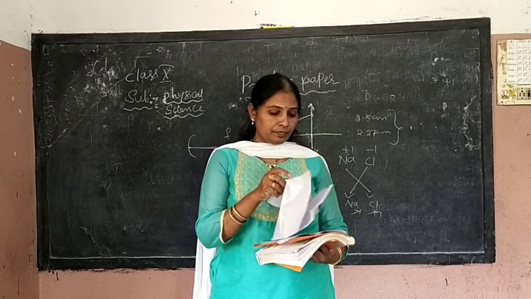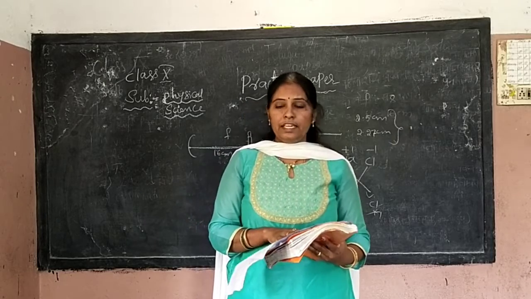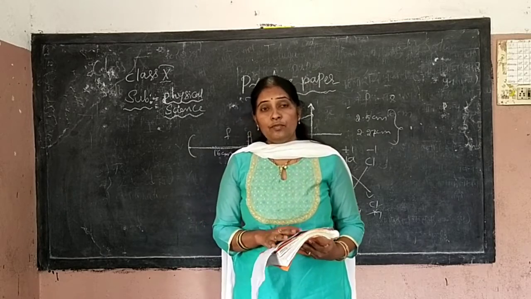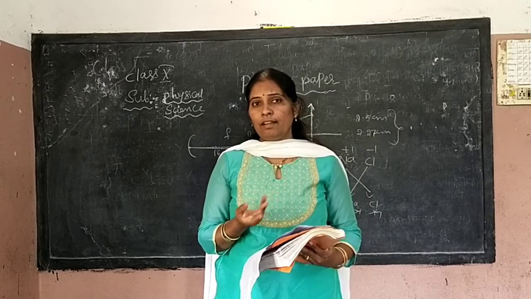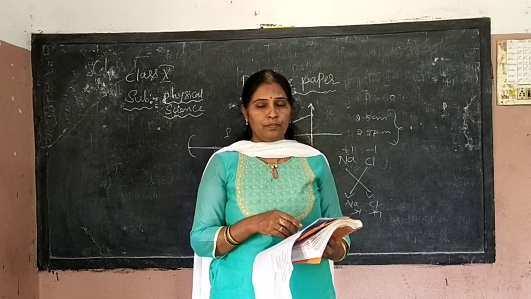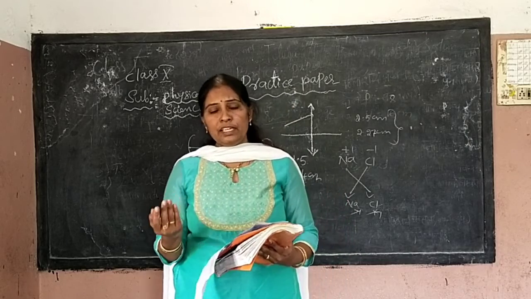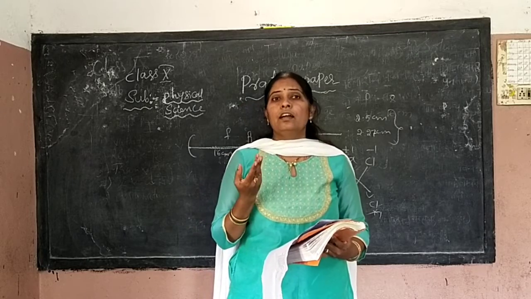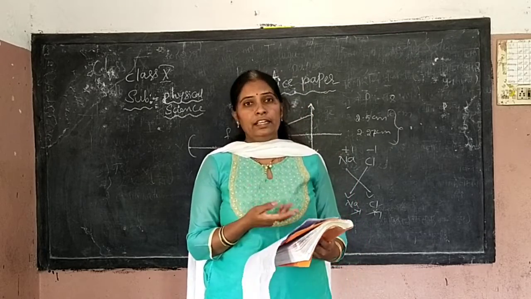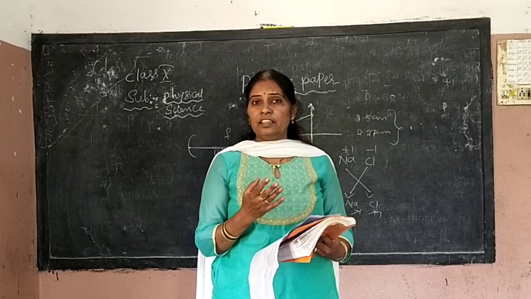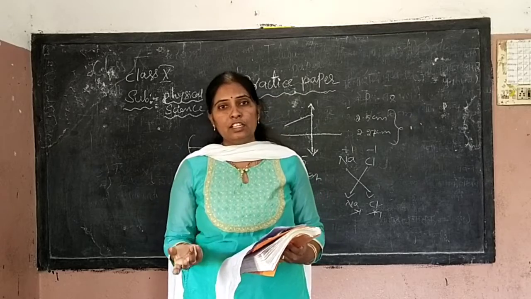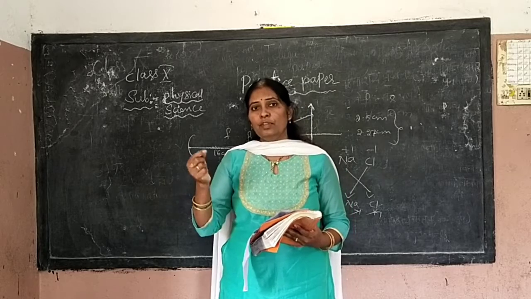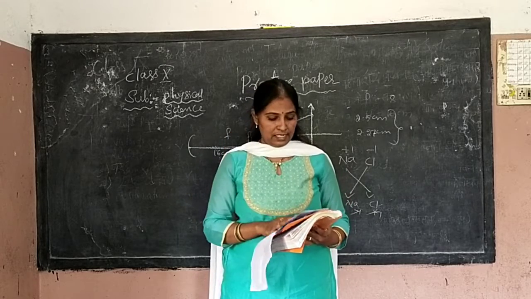Next. The color of phenolphthalein indicator in sodium hydroxide. What is sodium hydroxide? Base. So phenolphthalein, which color? Methyl orange is red in acidic medium and yellow in basic medium, and phenolphthalein is colorless in acidic medium and pink in basic medium. So which color of phenolphthalein? Phenolphthalein is an artificial synthetic indicator. The synthetic indicator changes its color in acidic medium and basic medium like blue litmus and red litmus. So if we add phenolphthalein in basic medium, which color will you get?